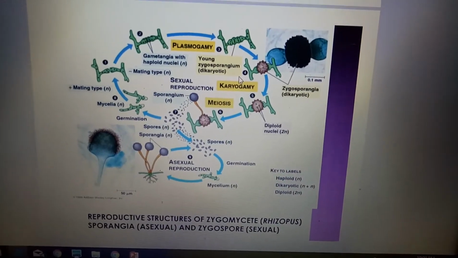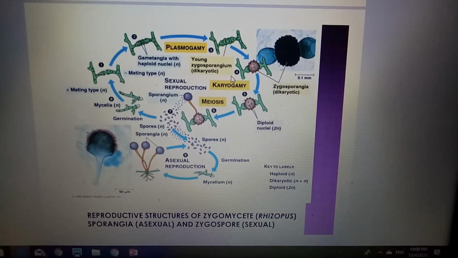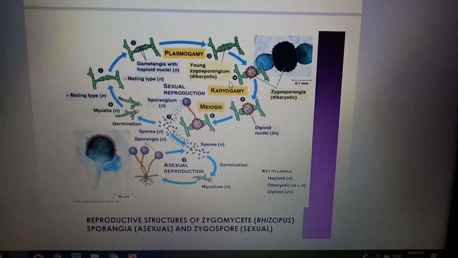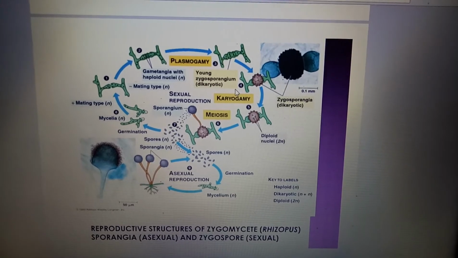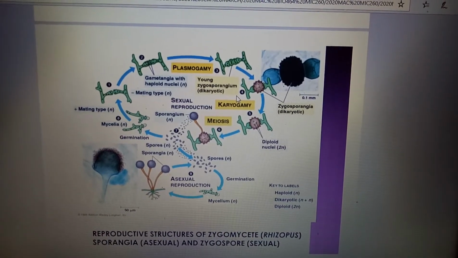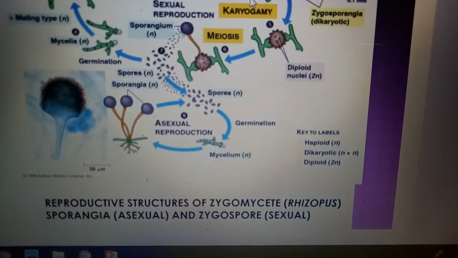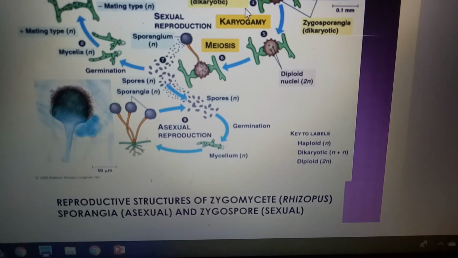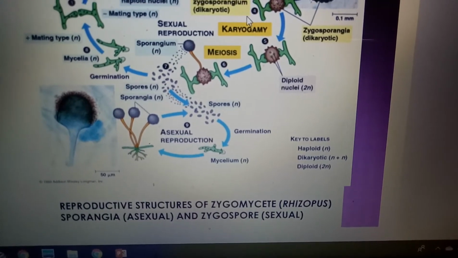This is a very detailed view of the reproductive structures of zygomycetes, Rhizopus: sporangia for asexual and zygospore for sexual. Down there is the asexual reproduction. It's a very simple process. The sporangia produce spores, the spores germinate into mycelium, and the mycelium proceeds with asexual reproduction.